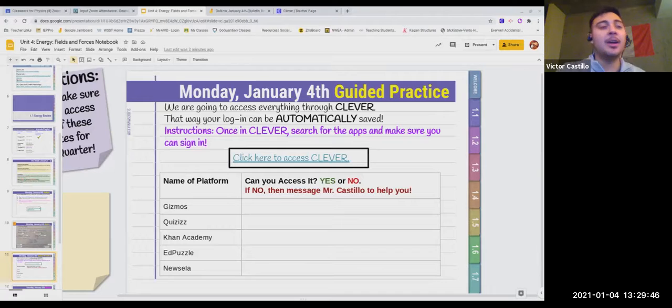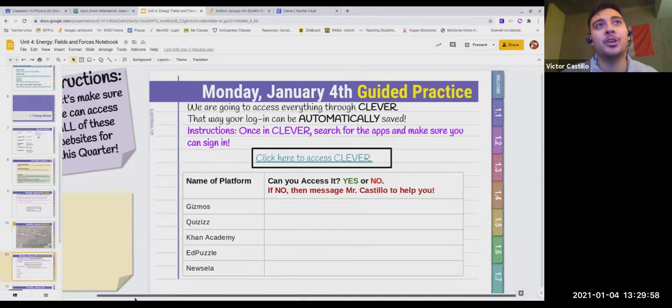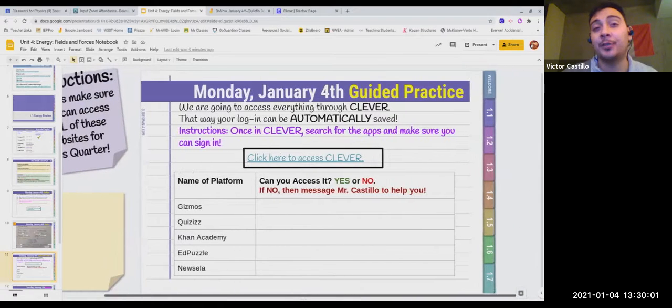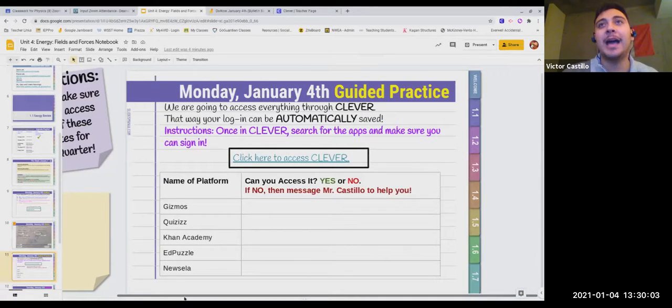Now, this is the last thing we're doing. We have about 17 more minutes, so it's not going to take us that long, but I'm going to give us 10 minutes. I want to make sure that we can access all of these websites for this quarter. We're going to access everything through Clever. Since Clever saves all your information, your login and your password, I want to make sure we can do that so we don't have to worry about forgetting your passwords and logins, all that stuff that takes a long time. That way your login can be automatically saved.